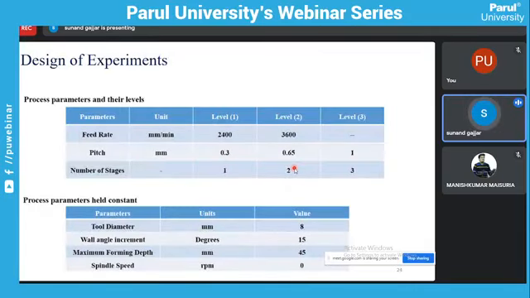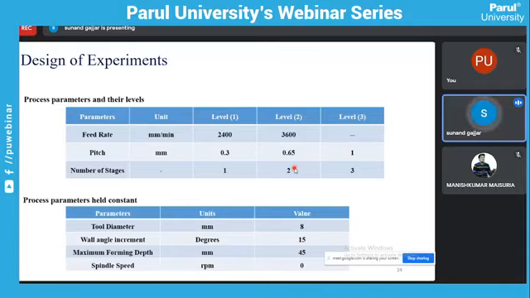Here are the process parameters and their labels for the DOE. For feed rate, two levels are used: level 1 and level 2, 2400 mm per minute and 3600 mm per minute. For pitch size, there are three levels: 0.3 mm, 0.65 mm, and 1 mm. This is the delta z value in the vertically downward direction.